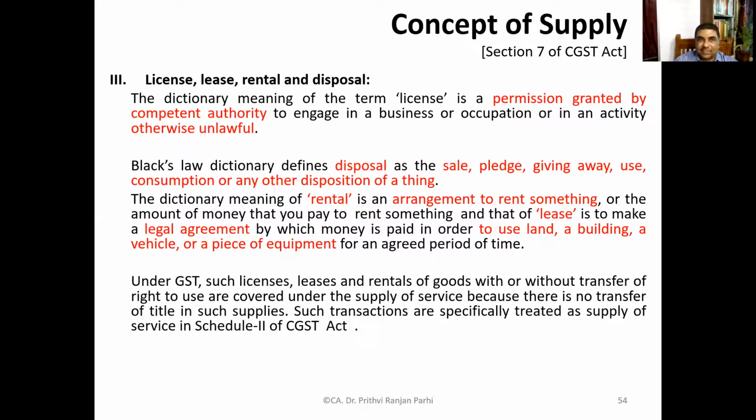Now, the next term is a little complicated. You may feel this is about license, lease, rentals, disposal. If you refer to the dictionary meaning of license, it is a permission granted by a competent authority to do something. The authority has given you a license to do something, let us say to open a drugstore or to do mining activities. But the license should come from the competent authority to engage in a business or occupation or in an activity which is otherwise unlawful. That means without that license, if you do it, it will become unlawful. That is license.